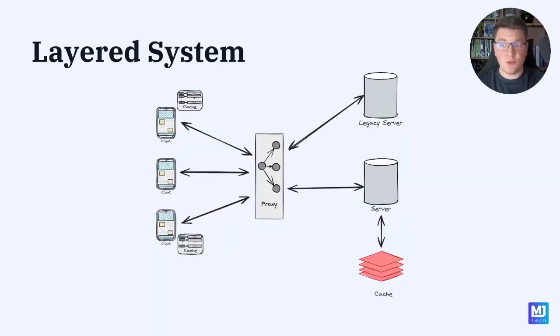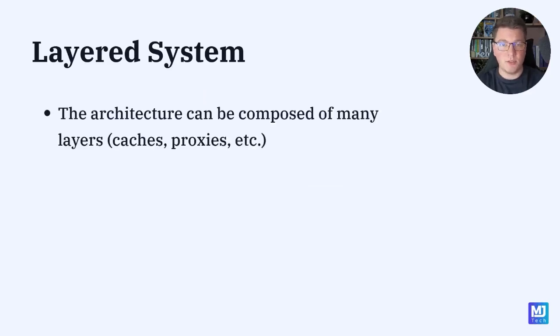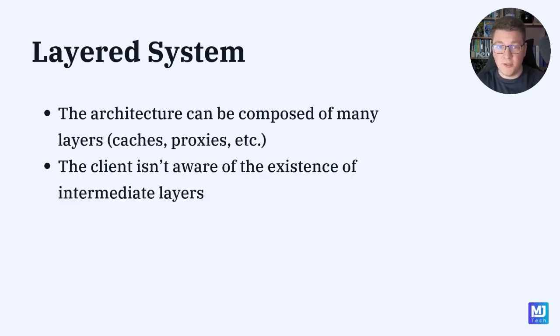The next REST constraint is the layered system constraint, which says that we can compose a system out of multiple layers, and all of this should be transparent to the client. In other words, the client shouldn't be aware of the existence of many layers inside of our system. This allows us to create a composable architecture, which can make our system more scalable, and we can introduce components like a cache, a proxy, an identity server, and the client shouldn't be aware that any of these components exist inside of our layered system.